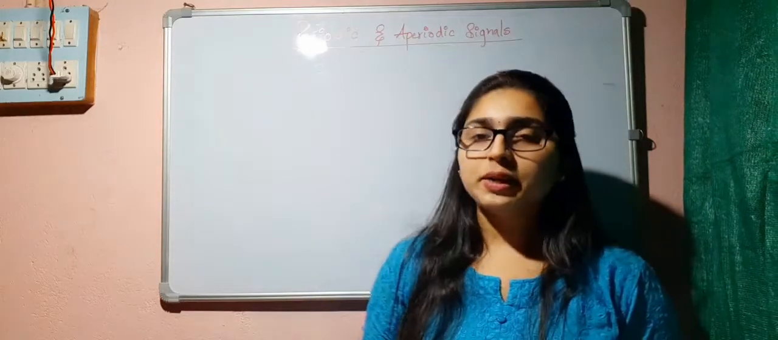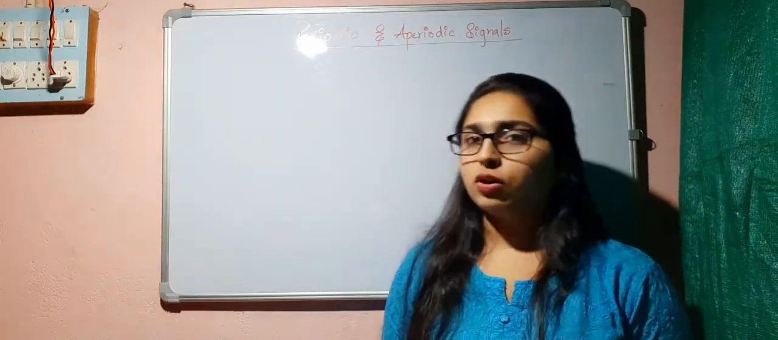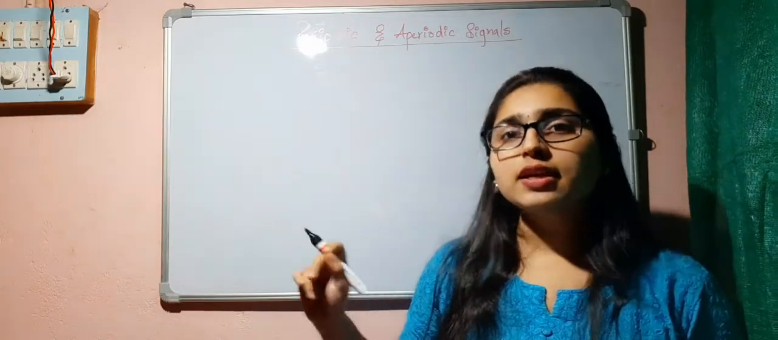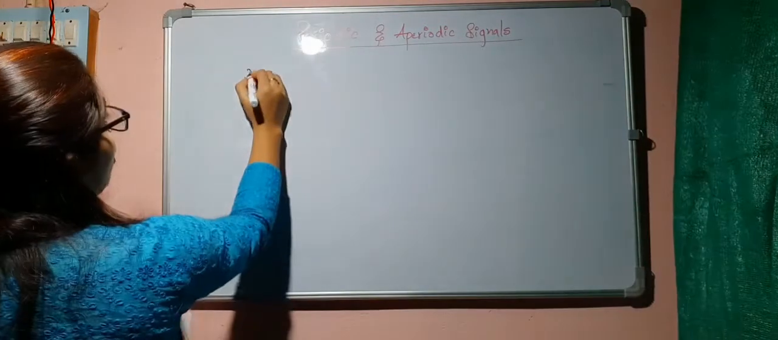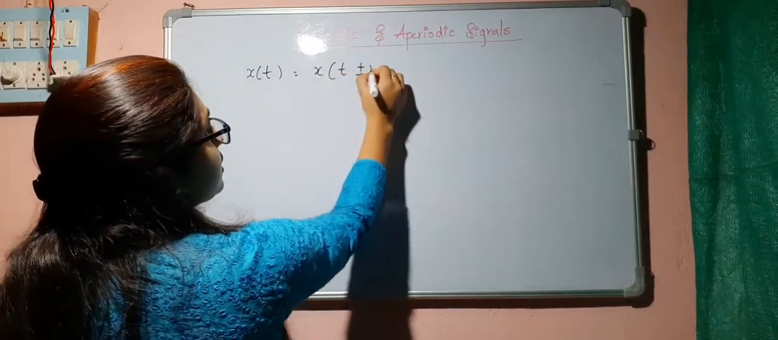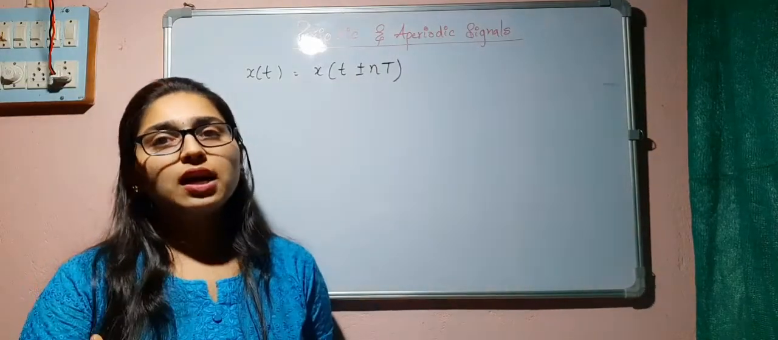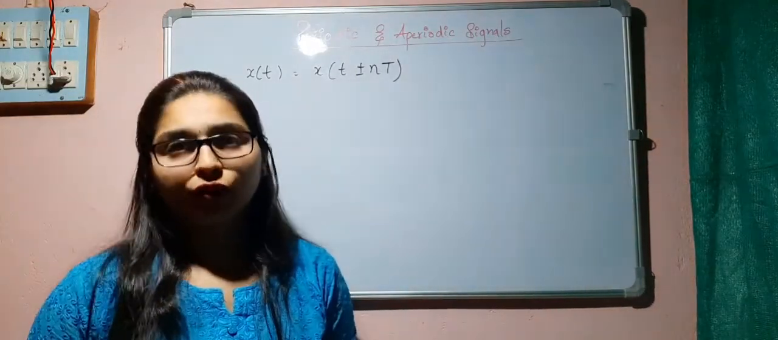In this video, let us study about the periodic and non-periodic signals, which are also called aperiodic signals. A signal x of t is said to be periodic if it satisfies this condition x of t plus or minus nT. That means the signal is repeating itself after some interval of time.